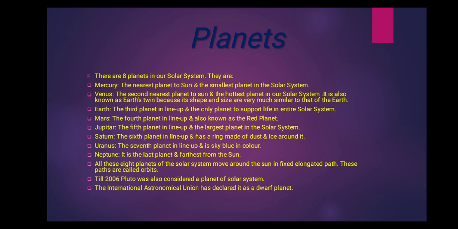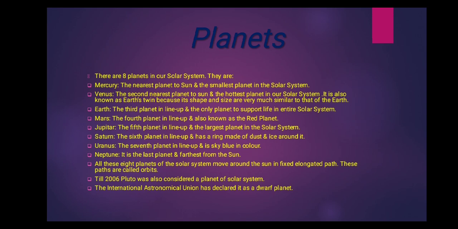Now it is no more counted among the planets. Now there are only 8 planets in the solar system, but before 2006 there were 9.